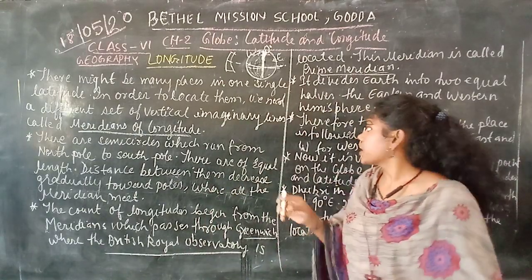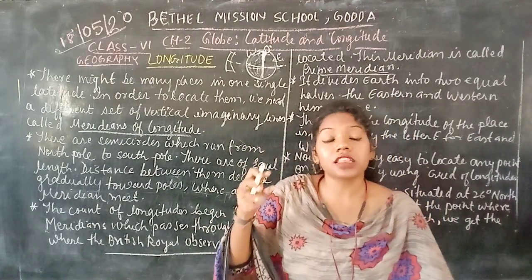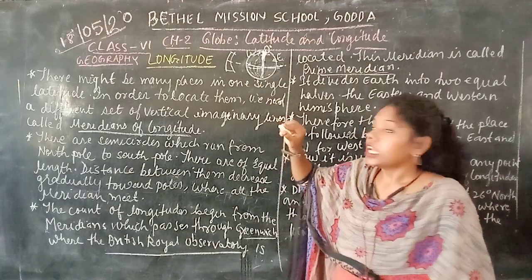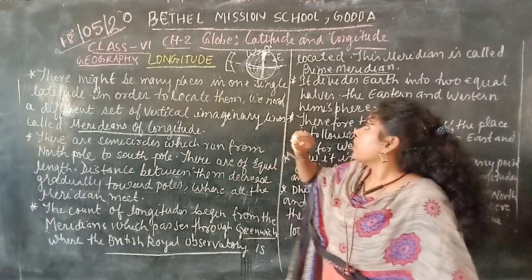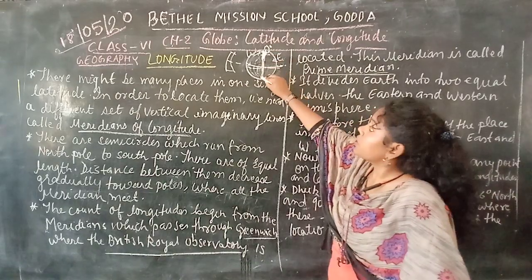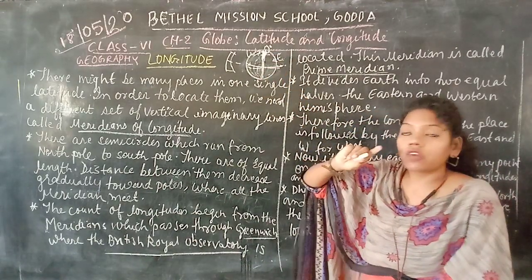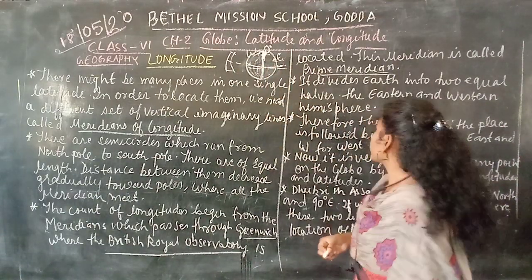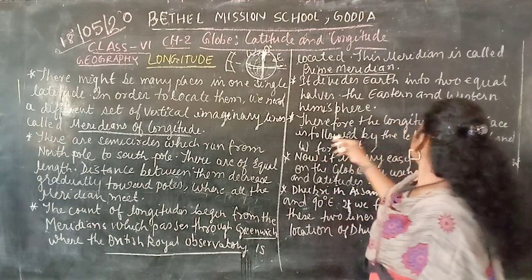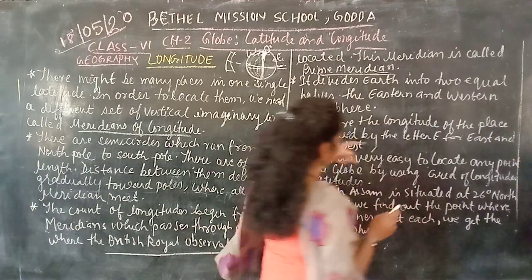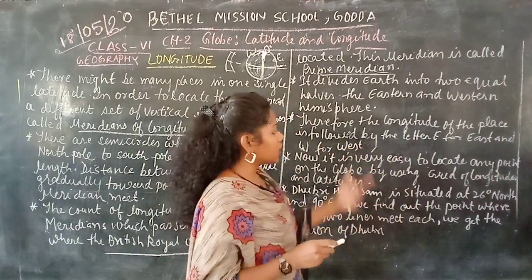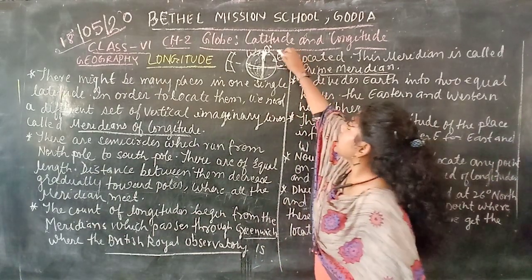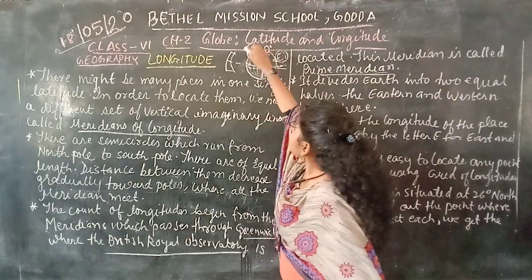As the equator divides the earth into the northern hemisphere and southern hemisphere, the prime meridian does the same in longitude. This Greenwich, or middle point, divides the earth into two equal halves, the eastern and the western hemisphere. Therefore the longitude of a place is followed by the letter E for east and W for west.